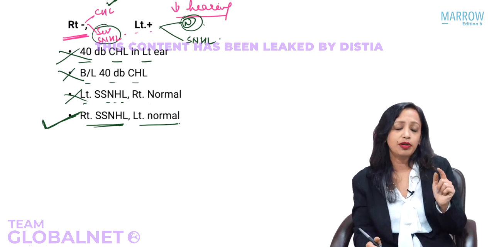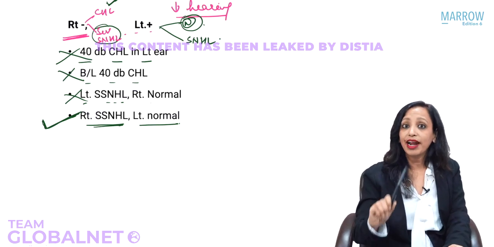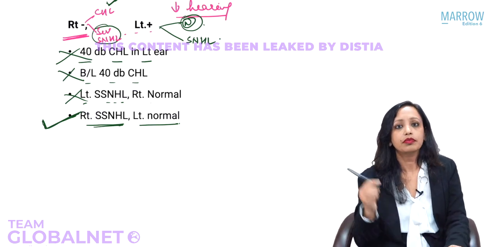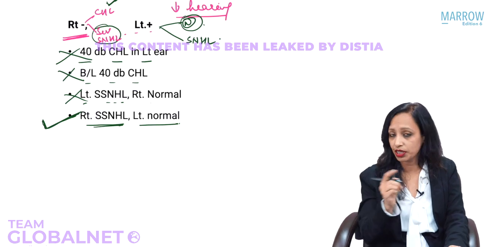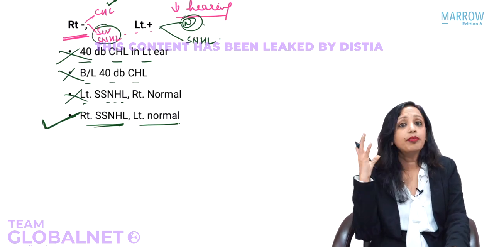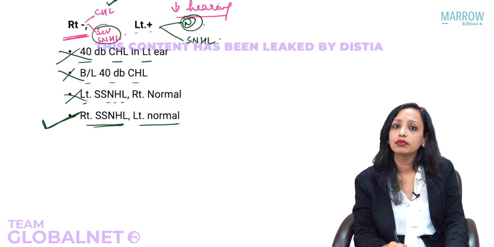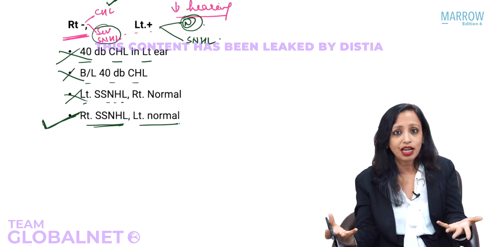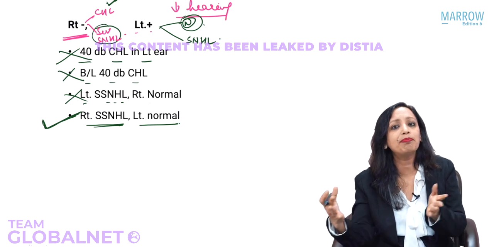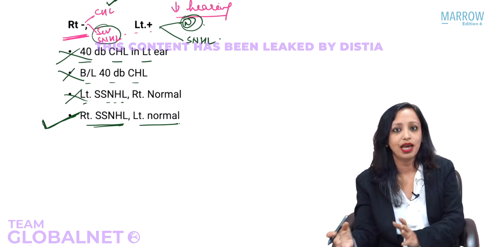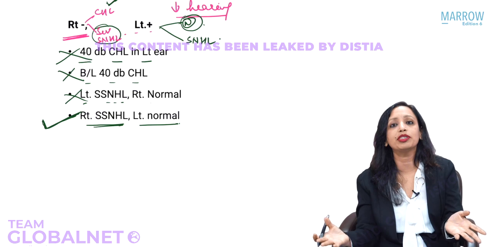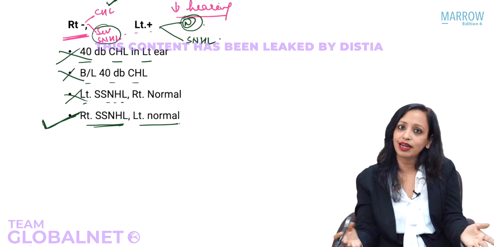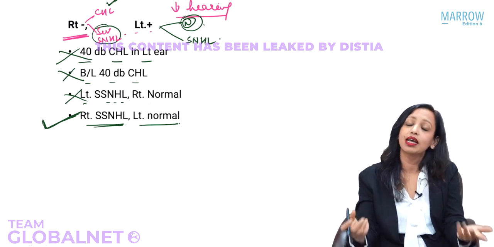Now let me ask you another question. In right middle ear pathology, this was another question, Weber's is towards? First you need to know right middle ear pathology means what hearing loss? Yes, conductive hearing loss. So simply they are asking in a different way. In right conductive hearing loss, Weber's is towards the right side.